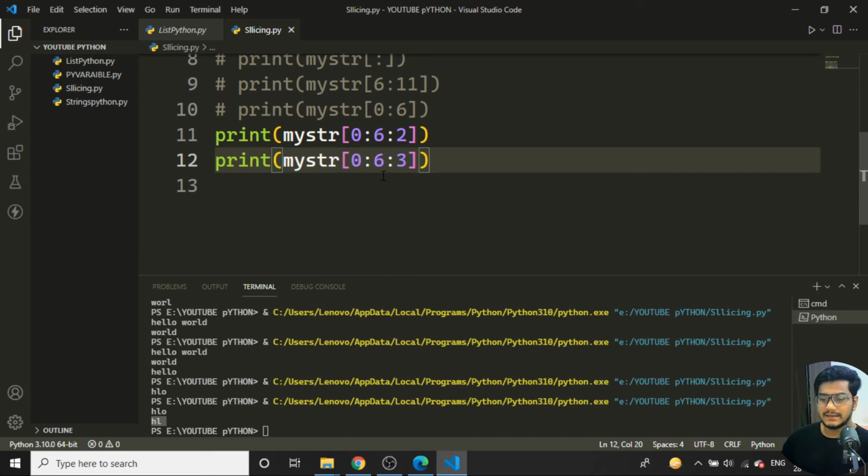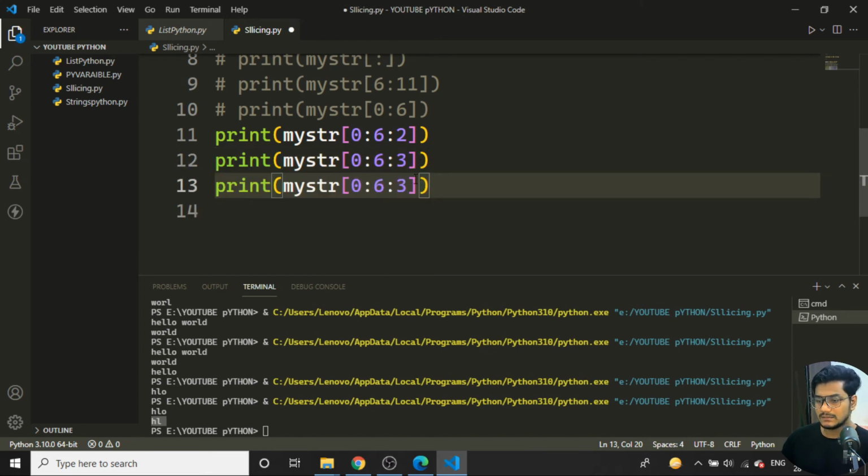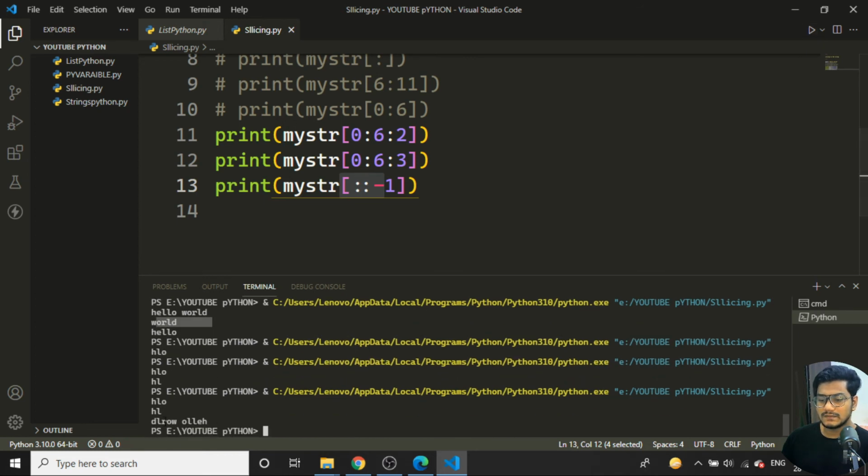Reverse indexing position. Suppose I write this program, and I want to go from starting to ending, then I give one more colon. I want to reverse the particular string, so I can just give it as minus 1. When I give the colon with minus 1, the complete string gets reversed. If I run the program, you can see hello world, the complete string, is getting reversed over here when I give minus 1.